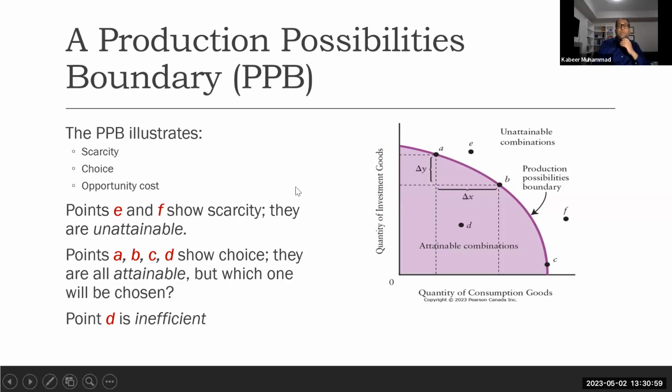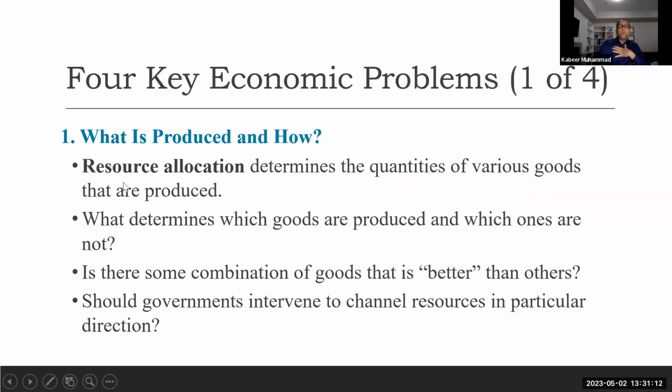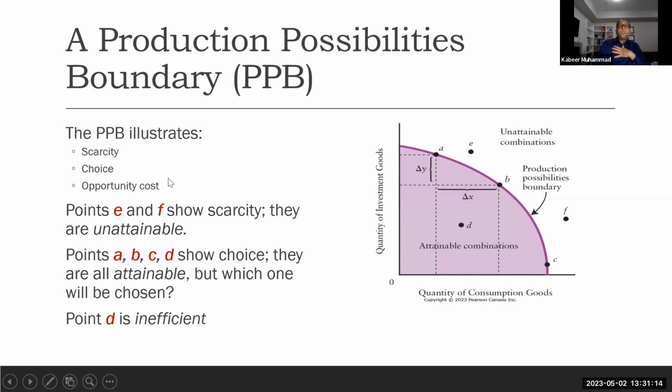So the production possibility frontier, or production possibility boundary, explains the ideas we discussed in the first part about scarcity, choices, and opportunity cost. All three things are combined together in this one model.